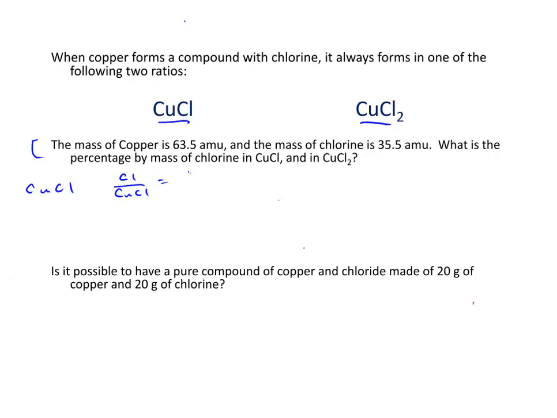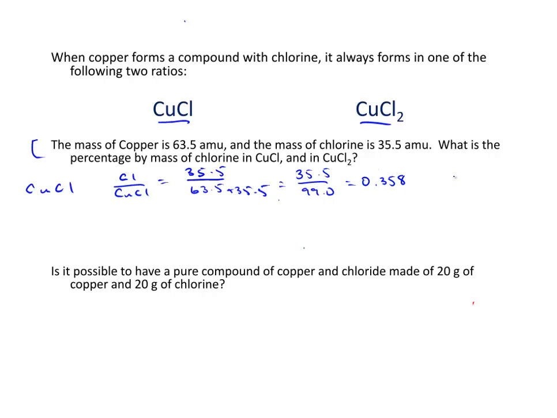Since the mass of one chlorine is 35.5, and the mass of the whole thing is 63.5 plus 35.5, this is 35.5 divided by 99.0, which comes out to